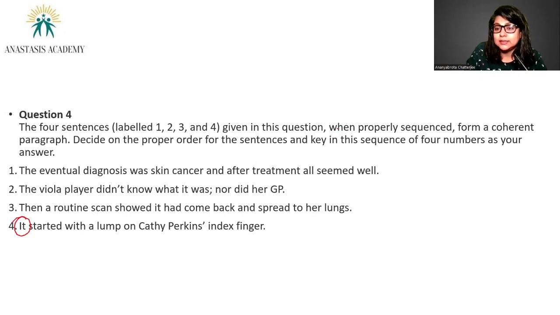I have to start here thanks to chronology. I have to do justice to the chronological sequence of events. What must have happened first? So, first, the person must have identified the lump on his or her, in this case, her index finger. So, 4, we are starting with 4. It started with a lump on Kathy Perkins' index finger. That's where it started. So, who is Kathy Perkins? More about Kathy Perkins in 2.